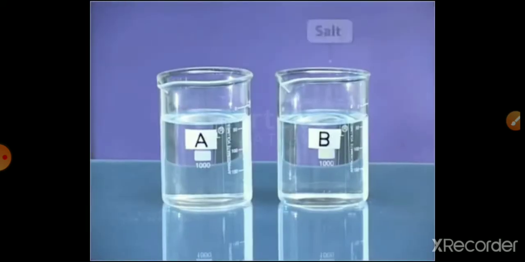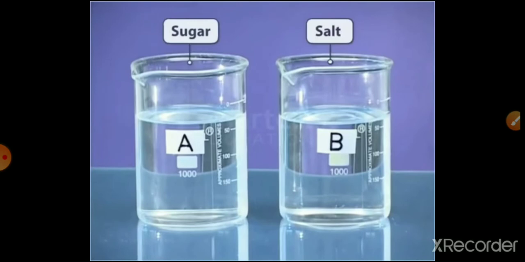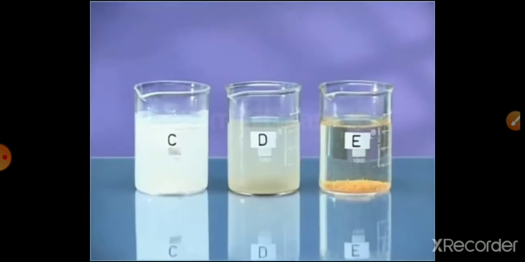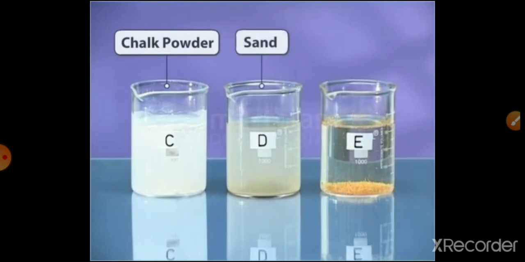So in beakers A and B, where we put salt and sugar, what happened? They got dissolved in the water. Yes, they are totally dissolved. And in the rest of the beakers, chalk powder, sand and sawdust, they are not dissolved in the water. They are still undissolved, as you can see here.